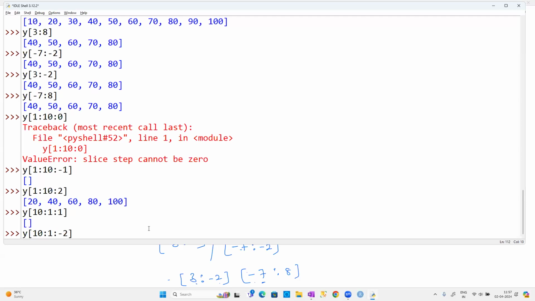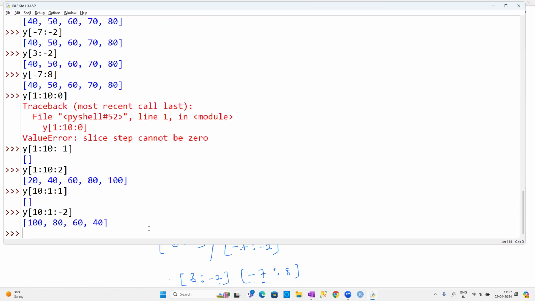So you know the concept now. 10, 8, 6, 4, and 2. 1 is anyhow not included. So starting from there, it is going to pick that particular data. Whatever data was there, it is going to pick those particular elements. That's it, guys. So that is the basic objective of how we can work with this list of values.